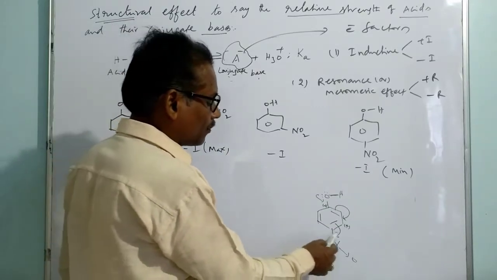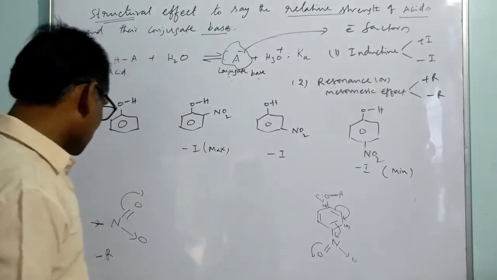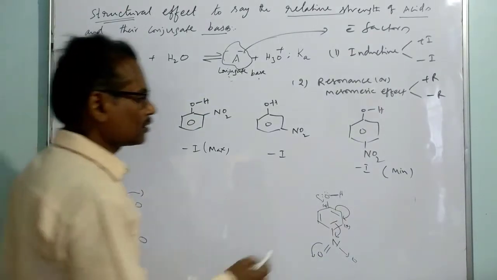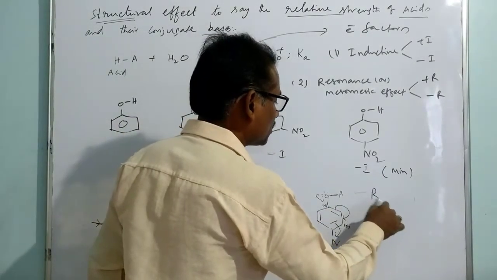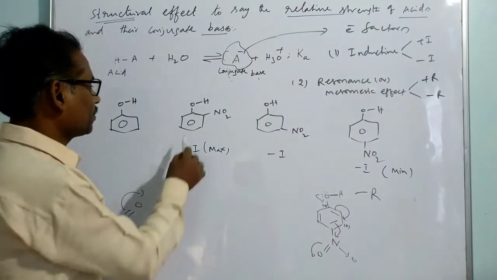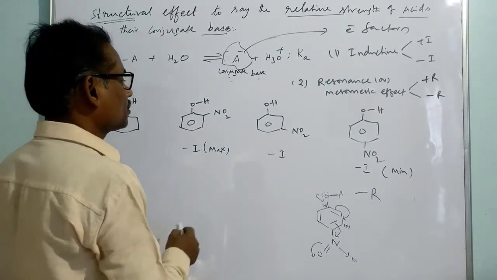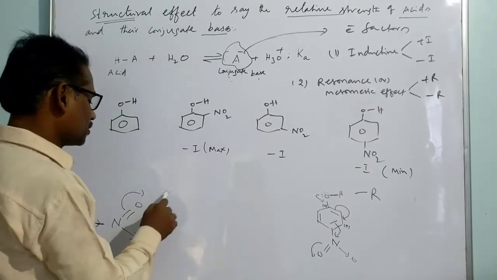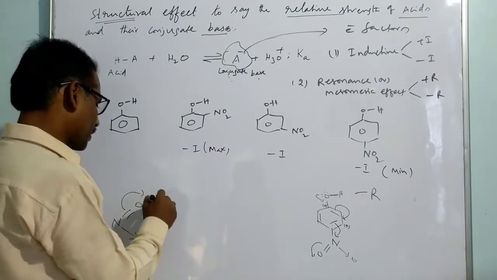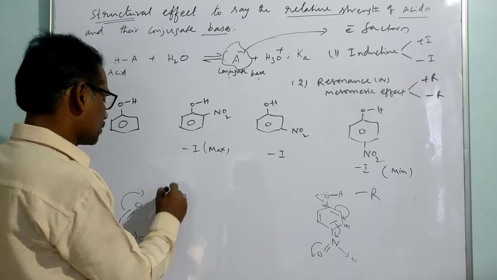So whenever the NO2 group is at the para position, the negative resonance effect, that is, electron withdrawing through resonance, the minus R effect, is acting. That happens even with presence at the ortho position. In the case of ortho it is also noticed.